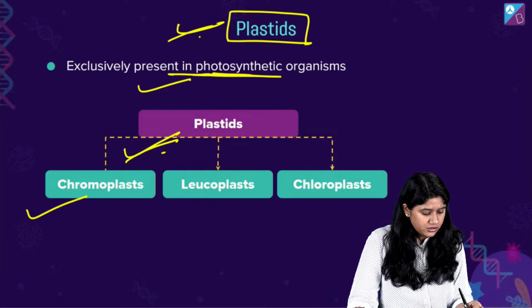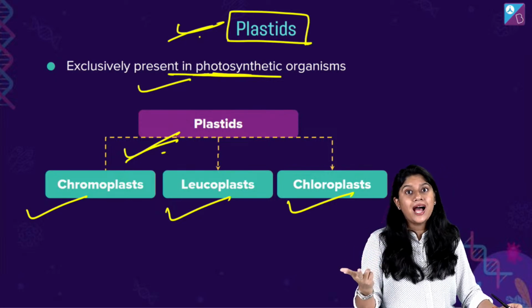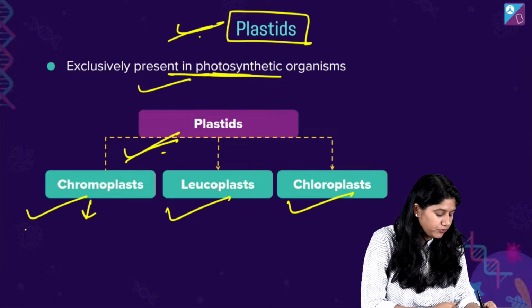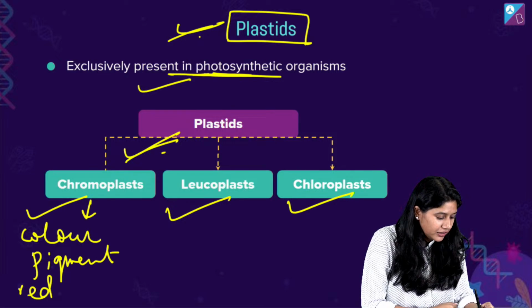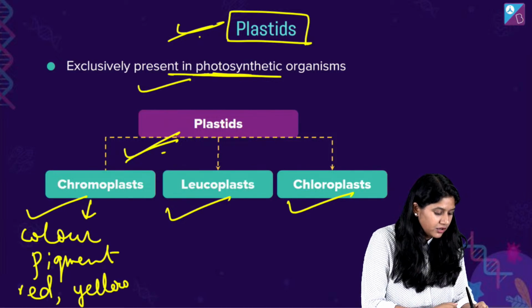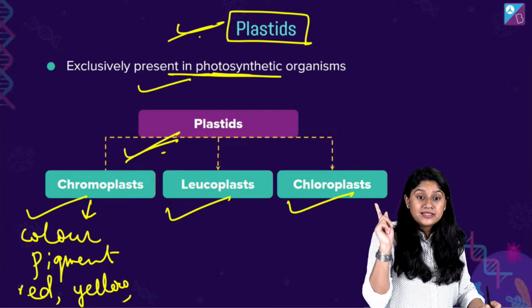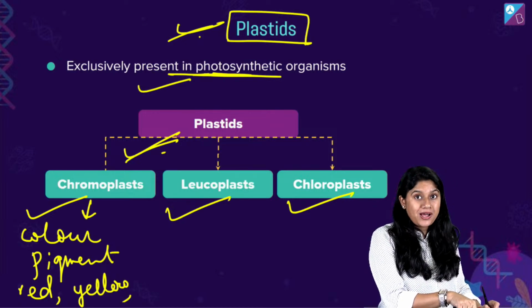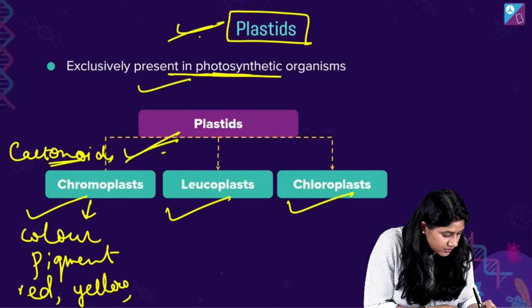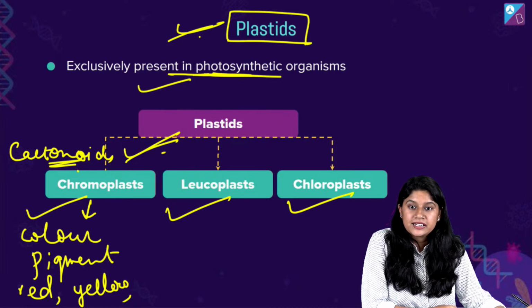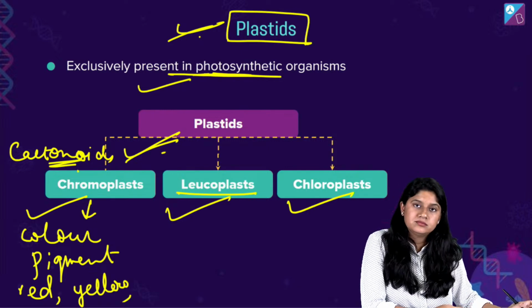We have chromoplast, leucoplast and chloroplast. Chromo, leuco and chloro. So let's talk about the chromoplast. What do we have? They have colored pigment, right? We have red color, yellow color. I'm sure you would have seen beautiful vegetables, fruits and flowers in these colors, all because of the colored pigment that is coming from the chromoplast. कौन से हैं? We call them the carotenoids, right? Clear everyone?